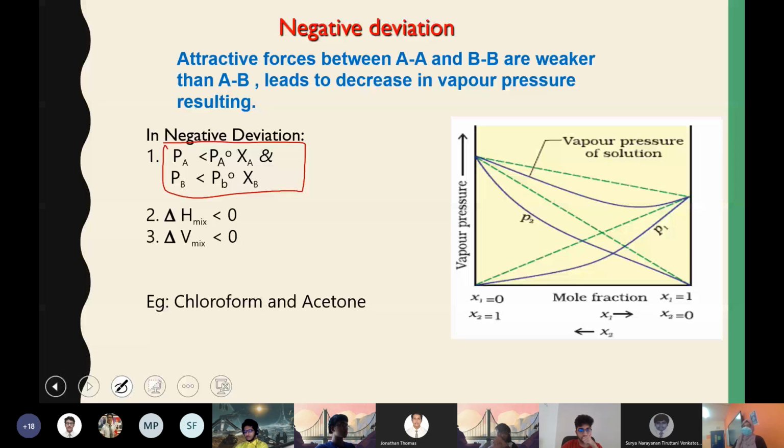This is also another question, comparing solutions showing positive and negative deviation from Raoult's law. So here also basically four different points you can write: in terms of attractive forces, partial pressure, enthalpy of mixing and volume of mixing. Also you can include the graph as a point of difference: the graph will have a dip if it is a negative deviation or an elevation if there is a positive deviation.